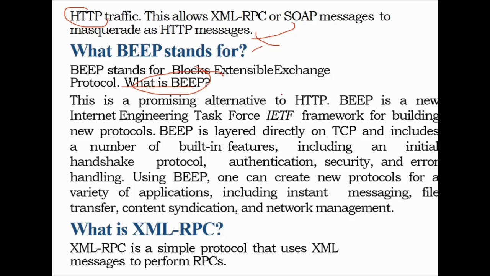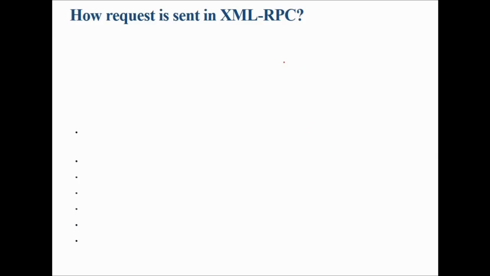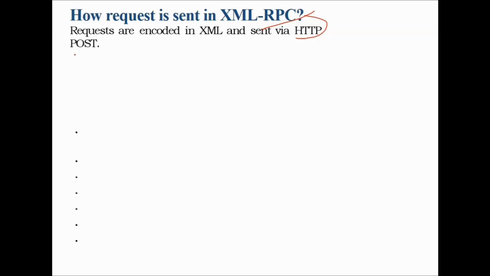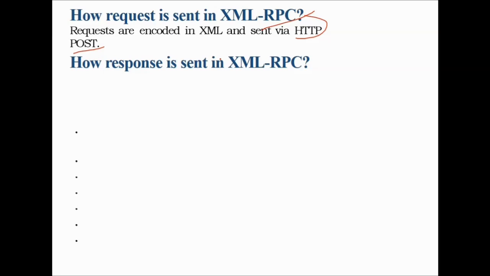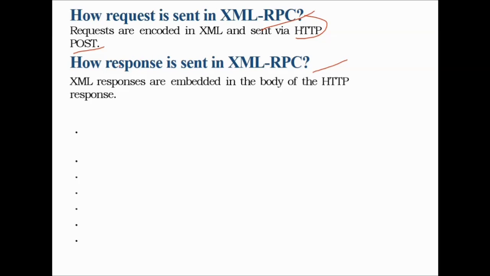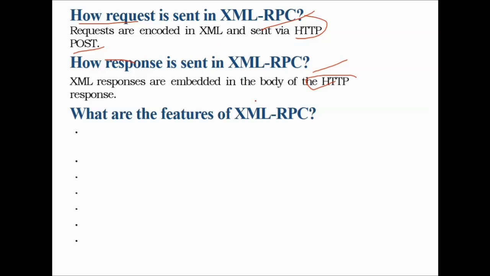What is XML-RPC? XML-RPC is a simple protocol that uses XML messages to perform RPCs. How is a request sent in XML-RPC? Requests are encoded in XML and sent via HTTP POST. How is a response sent in XML-RPC? XML responses are embedded into the body of the HTTP response. What are the features of XML-RPC?